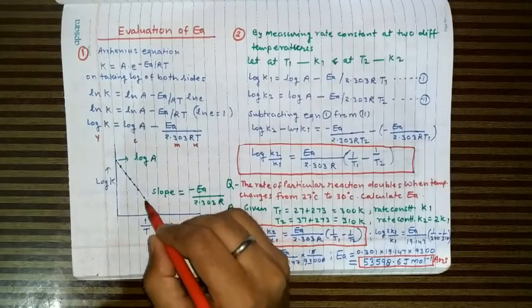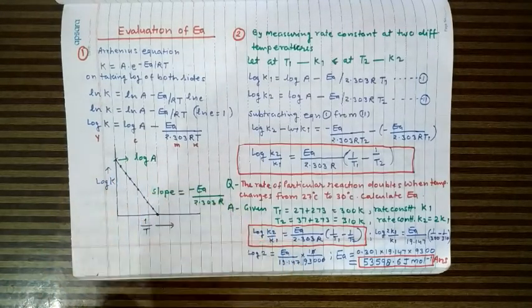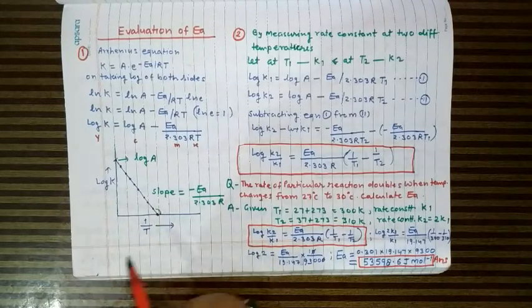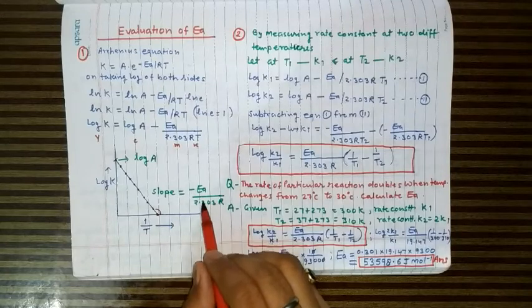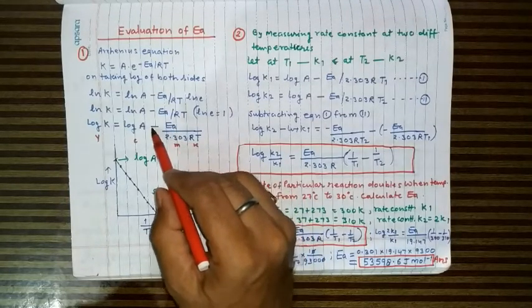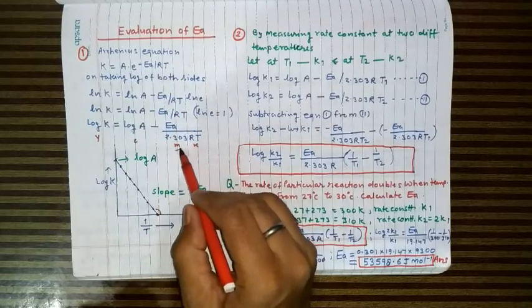So the graph goes like this, and this intercept is called log A, and the slope of this line will give the value of minus Ea upon 2.303 R, that is tan theta. This is the value of m.